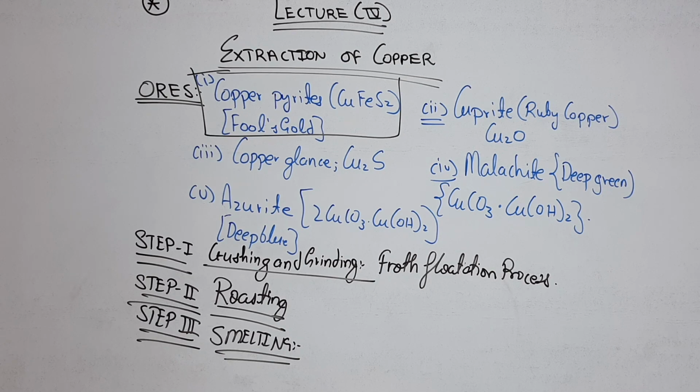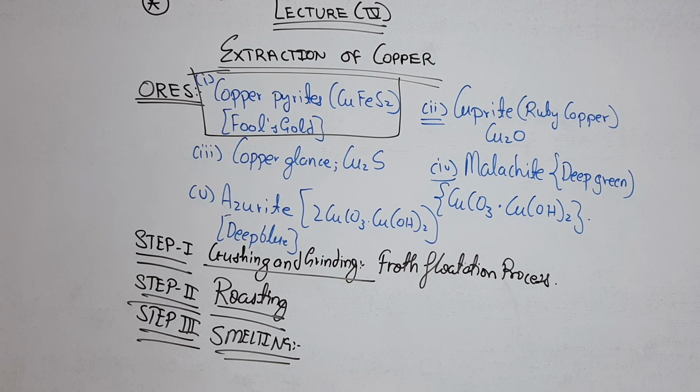The rest of the ores are also important because their chemical formulas, names and colors might be asked in the examination. So the second one is cuprite, Cu2O, ruby copper; copper glance, Cu2S; malachite, CuCO3.Cu(OH)2; then azurite, which is deep blue in color, 2CuCO3.Cu(OH)2.